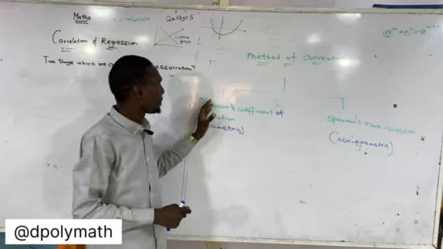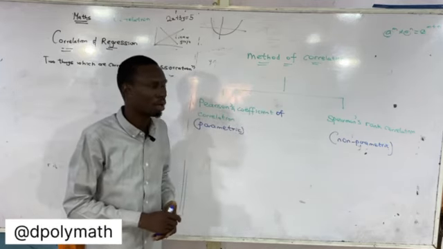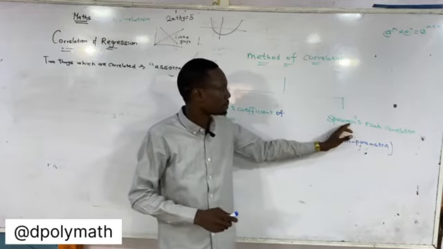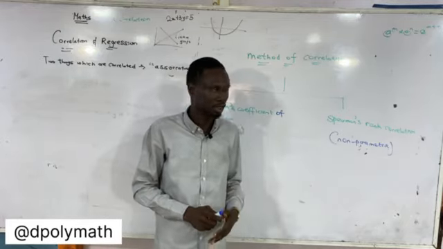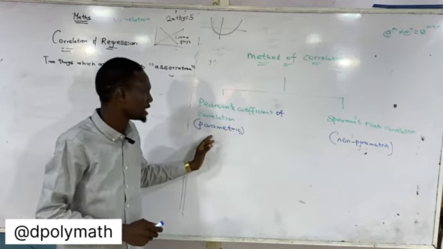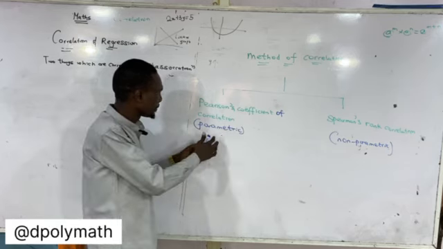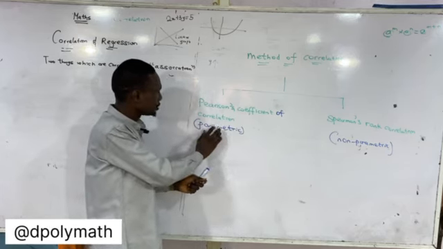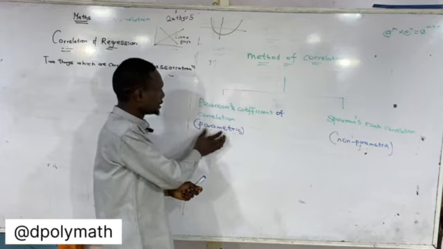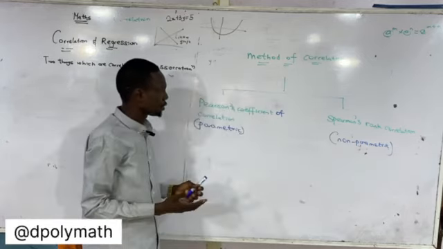We have the Pearson coefficient of correlation, or the product moment correlation, and then we have the Spearman rank correlation. The Pearson coefficient of correlation is a parametric method of solving correlation. That's why I put it in brackets using another font, because I want you to understand this parametric method and the non-parametric method of solving.